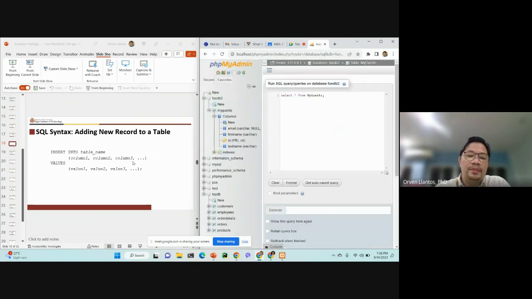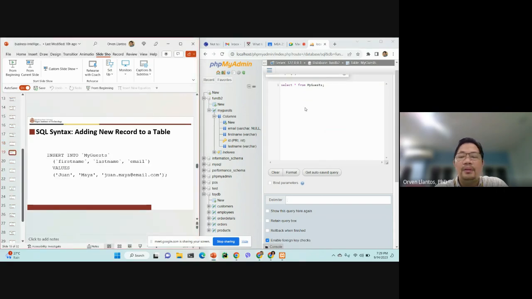So for us to put data into this table, we are going to use the insert command. The syntax or the form that we need to follow in order to add a row to our table is: insert into, this is a requirement, then the table name, open parentheses, then the columns 1, 2, 3, up to however many columns you have. Then you specify the values.